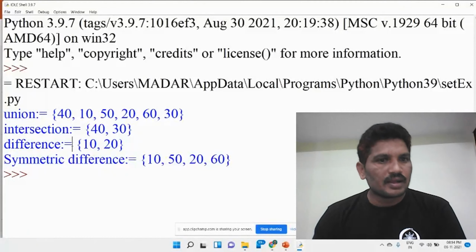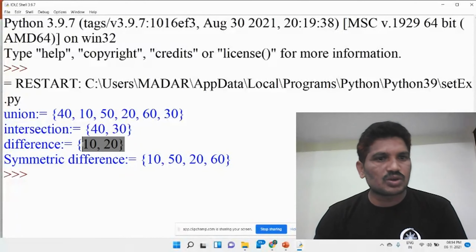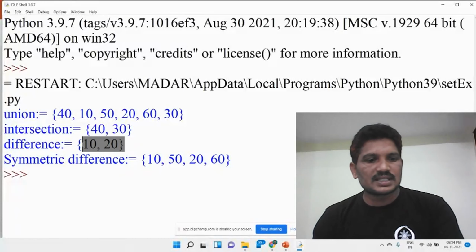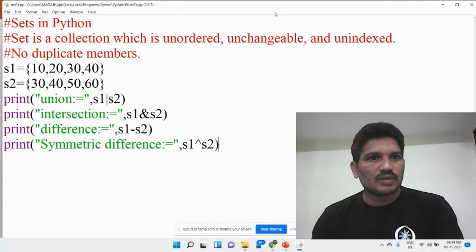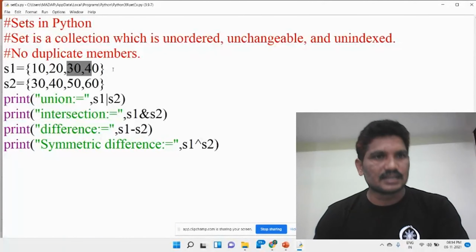Then the difference: the elements that are there in set A but not there in set B. Those elements are 10, 20. Please see here. 10, 20 are not there in set 2, because 30, 40 are there in set 2. That's why those elements have not been considered.